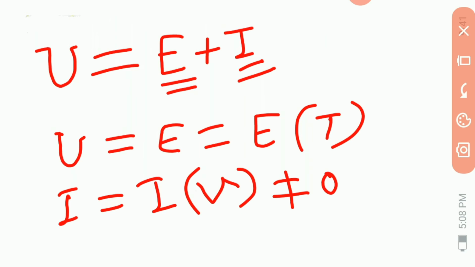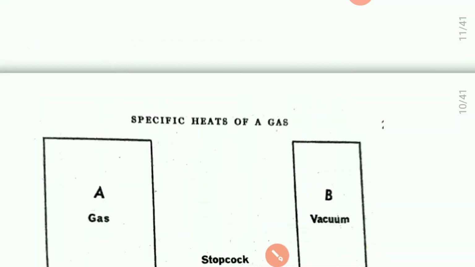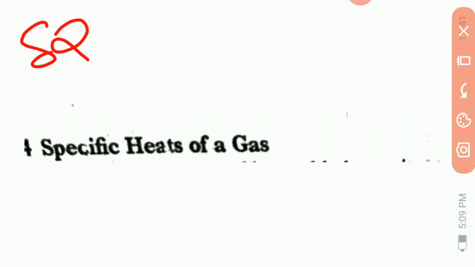Now we will see the next article, specific heat of gas. Let delta Q be the amount of heat added to unit mass of substance so as to produce a temperature increment delta T.